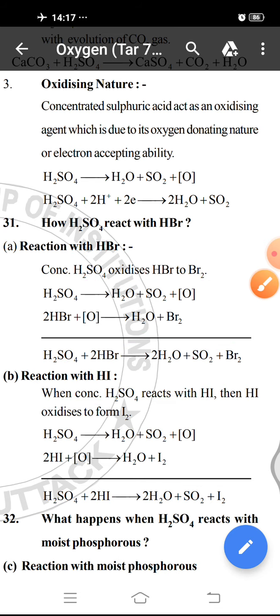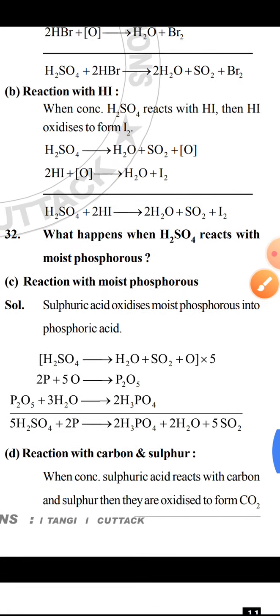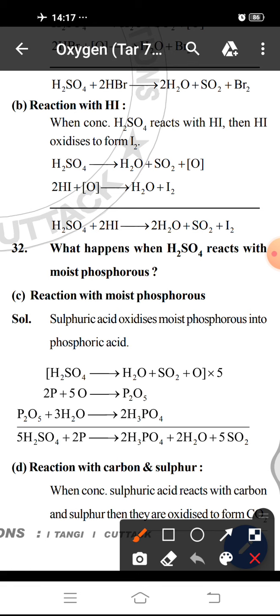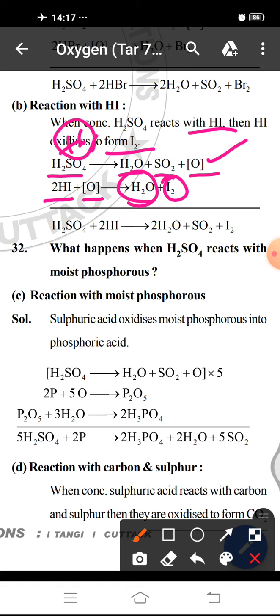Then similarly, the reaction with HI. When H2SO4 reacts with HI, it also oxidizes HI to I2. See the equation. H2SO4 gives rise to H2O, SO2 and nascent oxygen. This nascent oxygen reacts with HI to form H2O and I2. The oxidation state changes from +6 to +4 in case of sulfur, and in case of iodine from -1 to 0. Iodine undergoes oxidation and sulfuric acid undergoes reduction. So H2SO4 reacts with HI to form H2O, SO2 and I2.